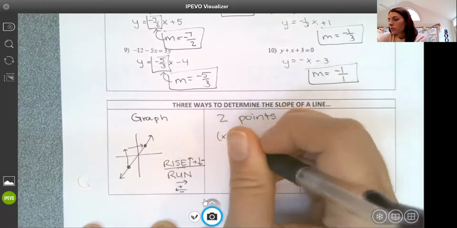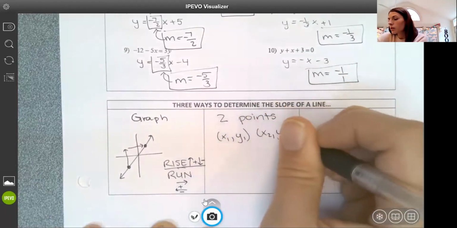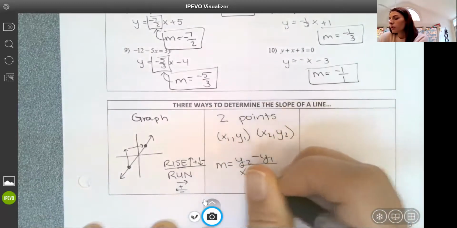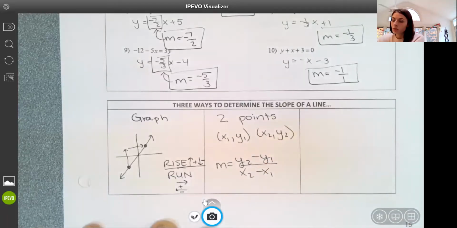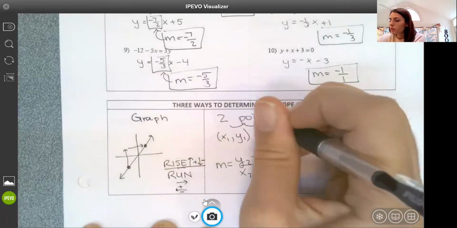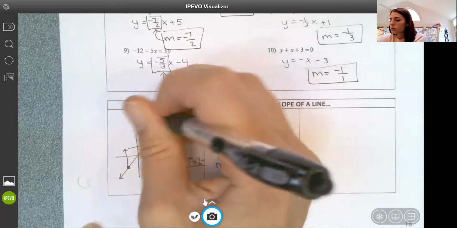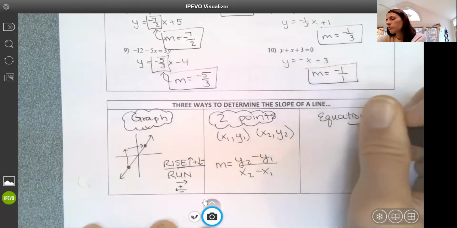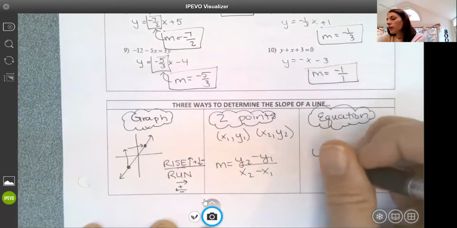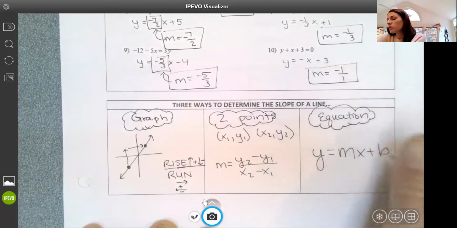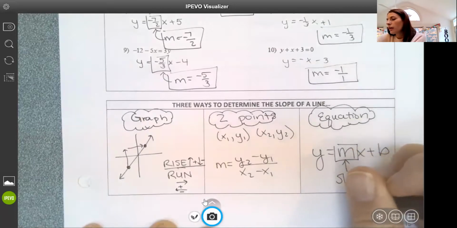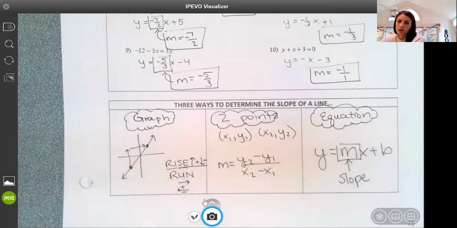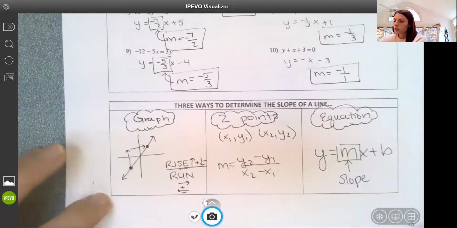I also talked about finding slope from 2 points. If I have x1, y1, x2, y2, we use our slope formula, y2 minus y1 over x2 minus x1. So I can find slope from 2 points, from a graph, and from an equation. In our equation, we want to rewrite it. It has to be in y equals form to be able to determine slope, and the value in front of x is our slope. Those are the 3 ways we should be able to determine slope given the notes we took today.